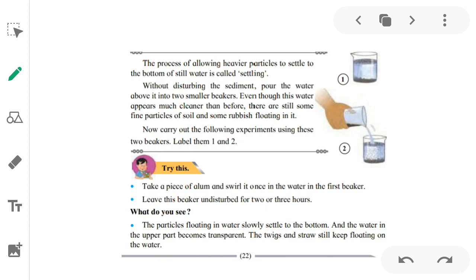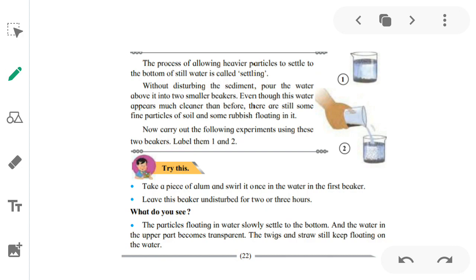The process of allowing heavier particles to settle at the bottom of still water is called settling. So what is settling? When the particles of heavier material settle down in the water container or in the river bed, then it is called settling. So the process of allowing heavier particles to settle to the bottom of still water. Still means constant, which is not disturbed.